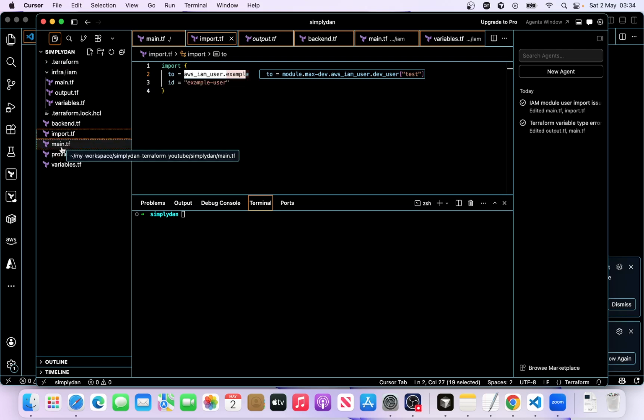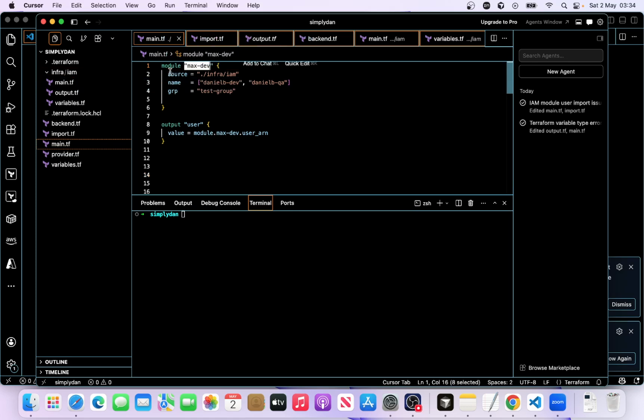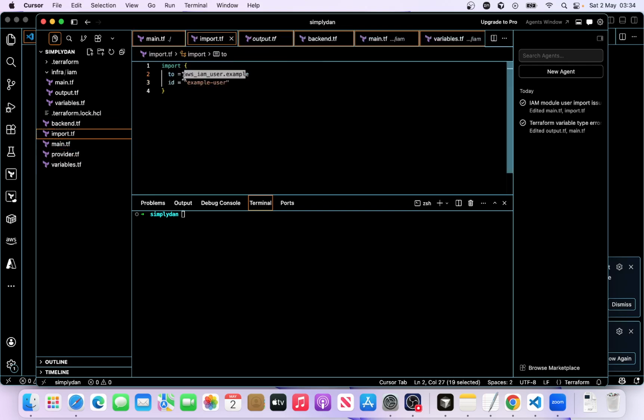Again, if you come to the main.tf here, we have the module. We are calling the child module. So module dev, sorry, max dev, and then this is the source, referring back to the source infra IAM here. Okay, we got that. So any other users that we are going to create or that we have, these are the users. So all we need is to point the import to the module.